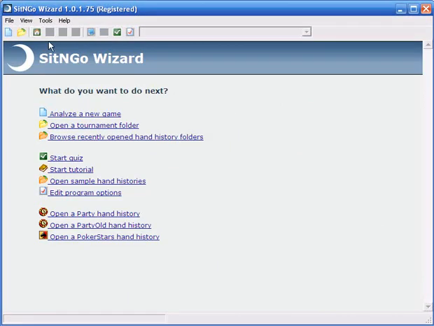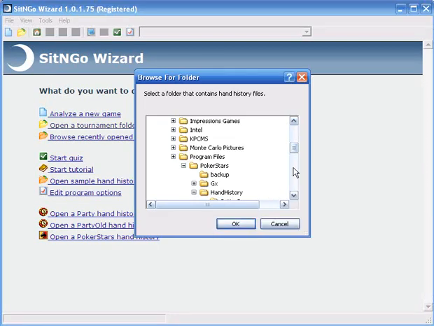Now, the really cool thing about Wizard is that you don't have to actually put in these exact hands. You can get it to automatically look up your own hands. And the way to do that is to open a tournament folder. And usually it's going to be under Program Files, PokerStars, Full Tilt, whatever your site is, and then Hand History, and then the name of the account you play under.